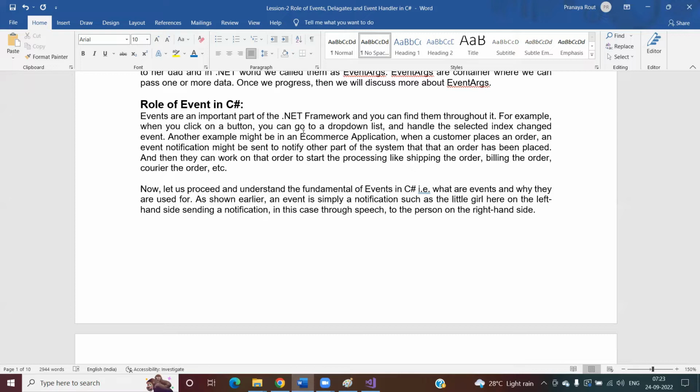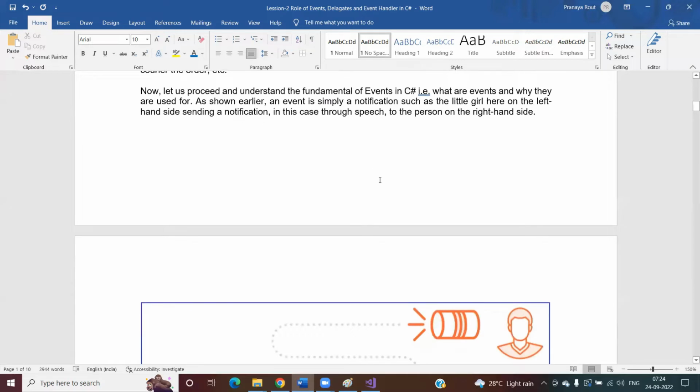Then how can we process them? We need to send a notification to all these other parts. Once we send the notification to different parts of the system, they can take the data and process the order further. This is nothing but one notification we are sending. That notification means we are placing an order, and that is nothing but your order placed event.